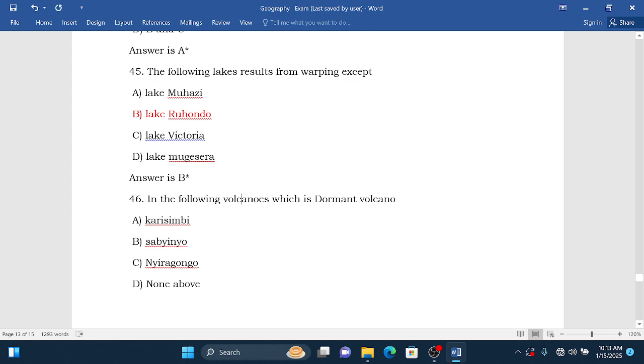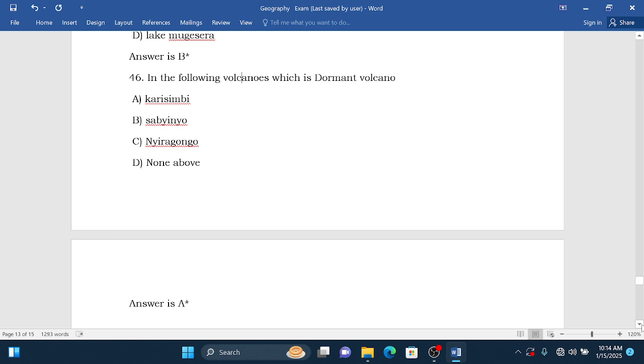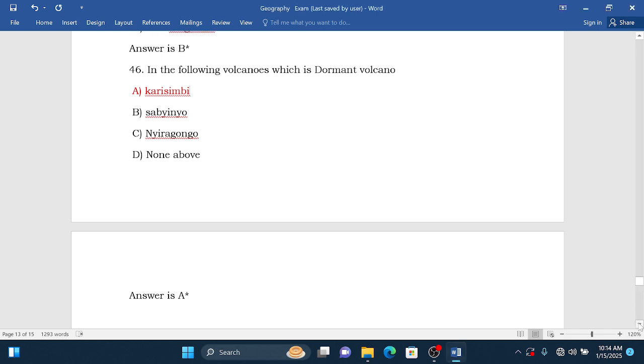46. Of the following volcanoes, which is dormant? Karisimbi, Sabyinyo, Nyiragongo, none of the above. Karisimbi is the one which is dormant. But if they ask you for the one which is extinct, which does not show any sign of eruption, it is Sabyinyo. But since the question is about dormant, we choose Karisimbi.